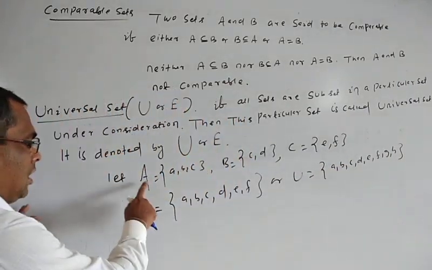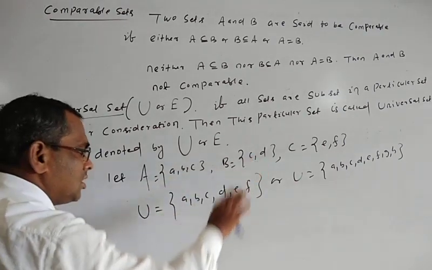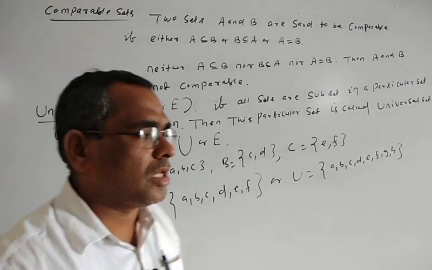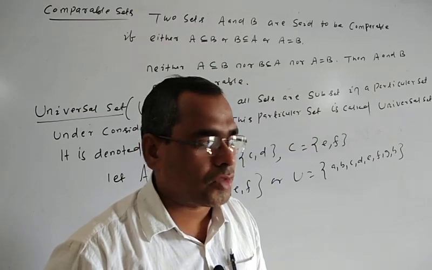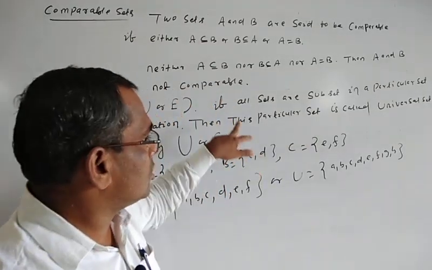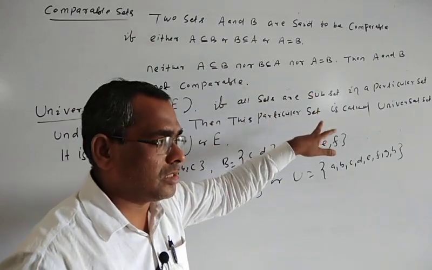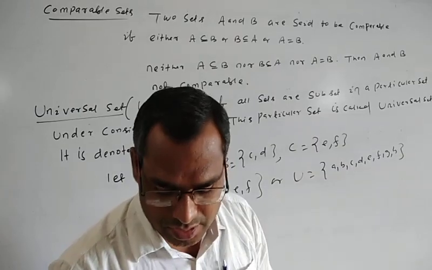So A is a subset of the universal set, B is a subset of the universal set, C is also a subset of the universal set. So universal set means the set of all sets. So if all sets are subsets of a particular set, then that particular set is known as a universal set.